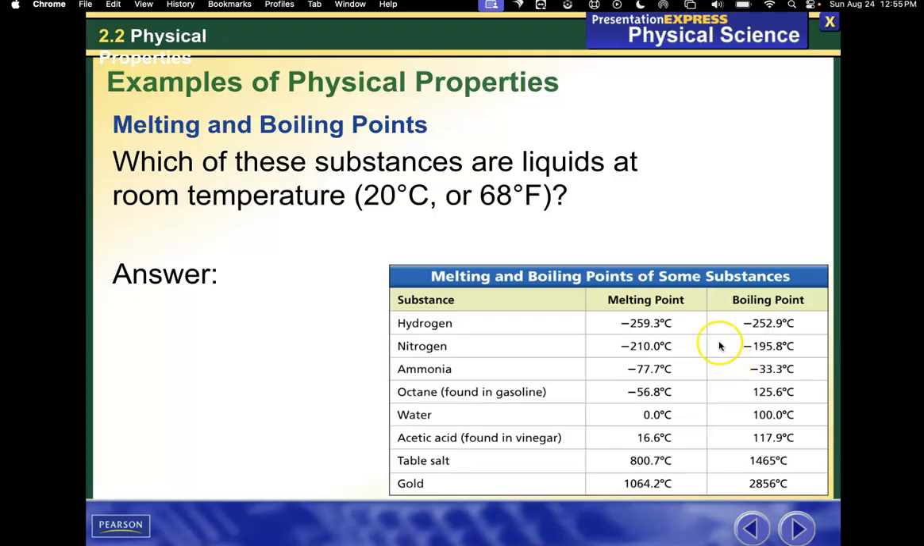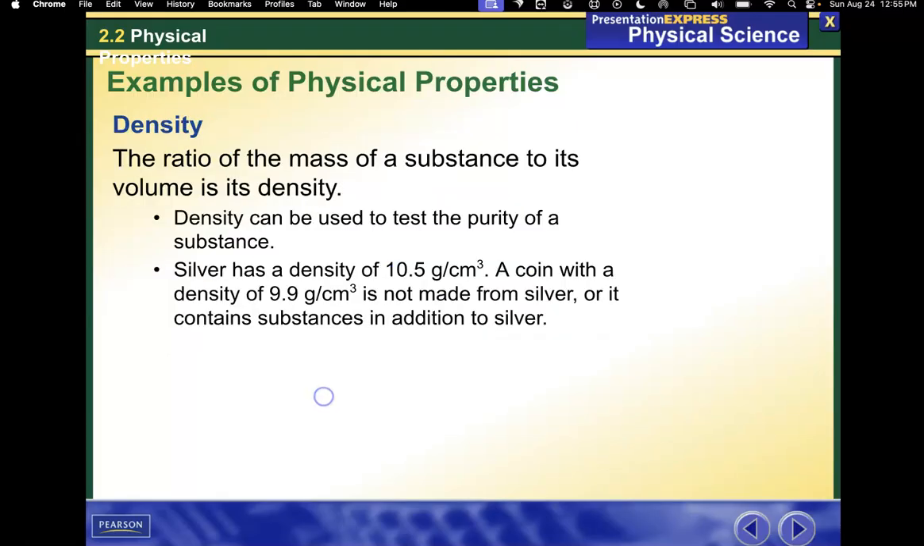So does 20 degrees Celsius fall between the melting and boiling point? Hydrogen, no. Nitrogen, no. Ammonia, no. But octane, yes. Water, yes. Acetic acid, yes. So octane, water, and acetic acid are liquids at room temperature.